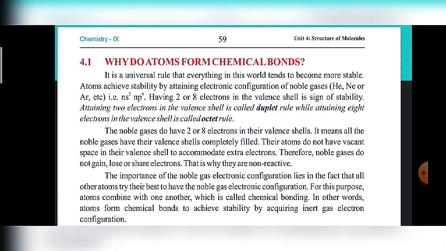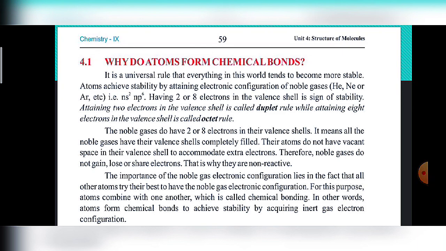Next, having 2 or 8 electrons in the valence shell is a sign of stability. Attaining 2 electrons in the valence shell is called the duplet rule, while attaining 8 electrons in the valence shell is called the octet rule. Only hydrogen and helium obey the duplet rule because they have only an s subshell, and the maximum capacity of an s subshell is 2 electrons. But the other elements have more than one s subshell and a p subshell. That's why they attain stability by attaining 8 electrons, which is called the octet rule. So the noble gases have 2 or 8 electrons in their valence shell.